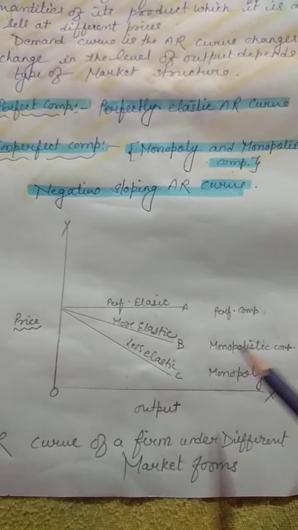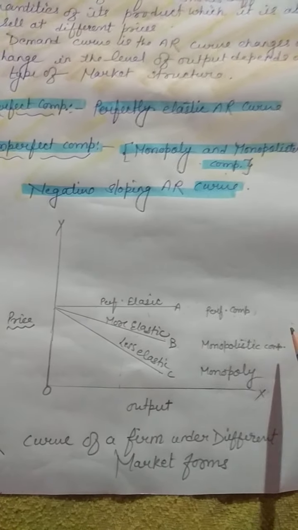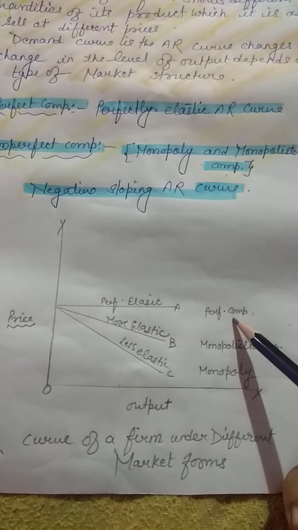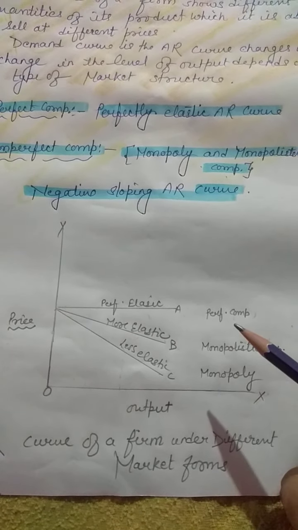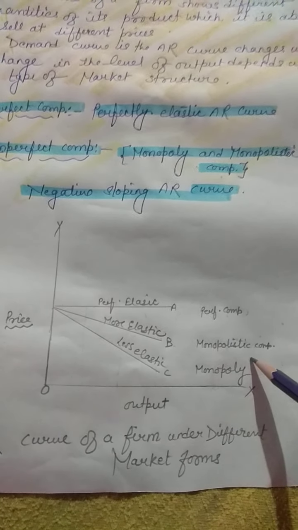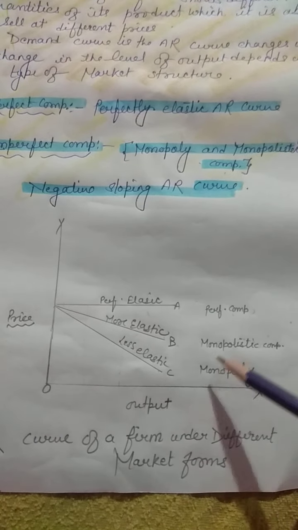That's why it is more elastic, because in monopolistic competition, there are some sellers. And in the case of some sellers, the products are not the same, not homogeneous. That's why price will not be the same. As we see in the case of perfect competition, price is the same. Reason? Products are homogeneous. But in monopolistic competition, it is not compulsory that the product will be the same.